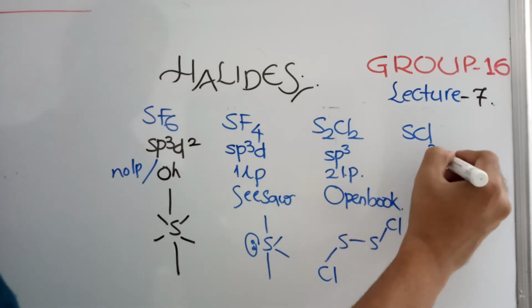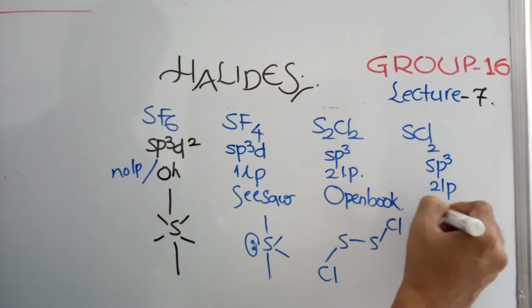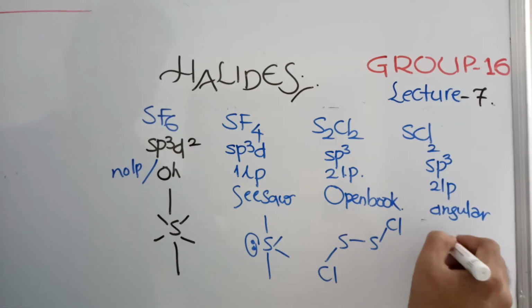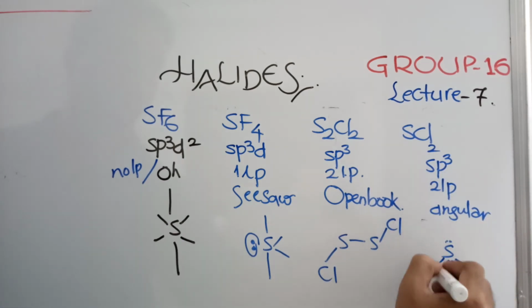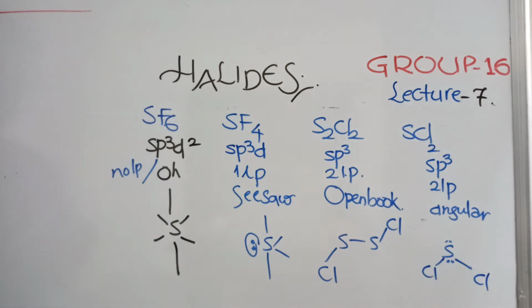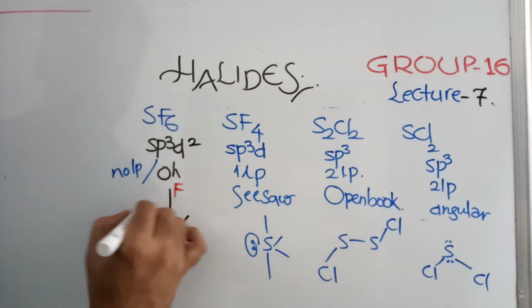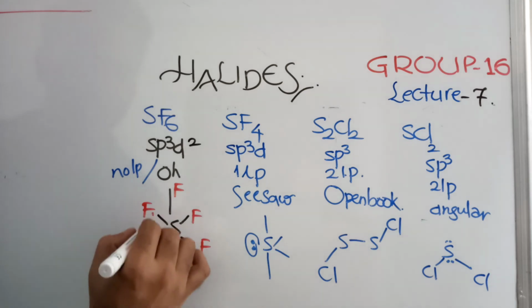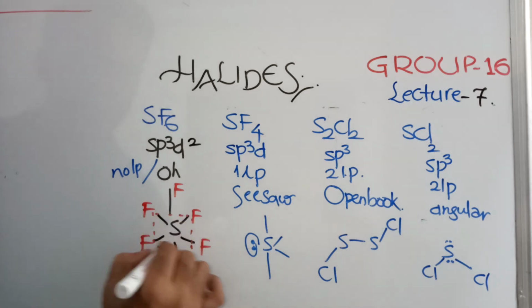SCl2 is again sp3 hybridization, two lone pairs. This is angular, you can say. These are the structural aspects I am just giving you. SF6 will be like this, square bipyramidal, or you say octahedral.